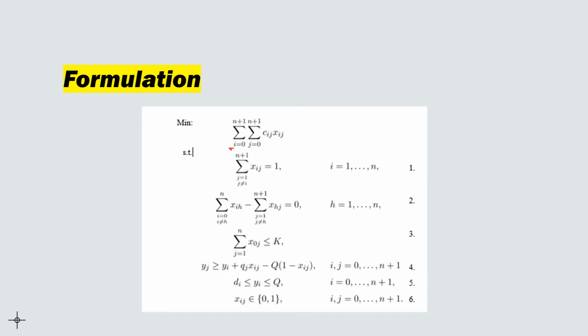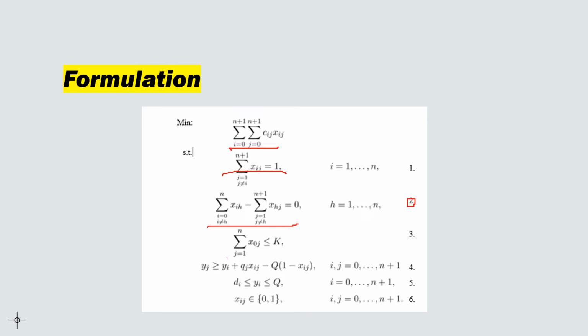So this is the optimization function for the formulation. This is a formulation of the capacitated multi-vehicle routing problem. The first constraint, as you can see here, guarantees that all customers are visited exactly once. The second constraint guarantees the correct flow of vehicles through the arcs. So if a vehicle arrives at a node, it must leave from that node.